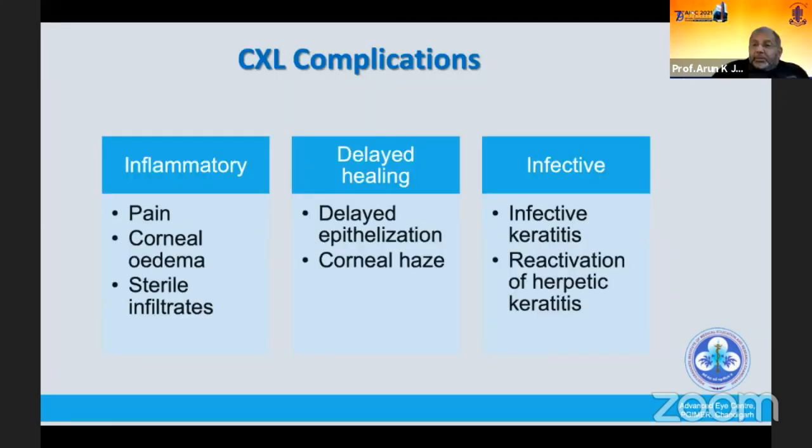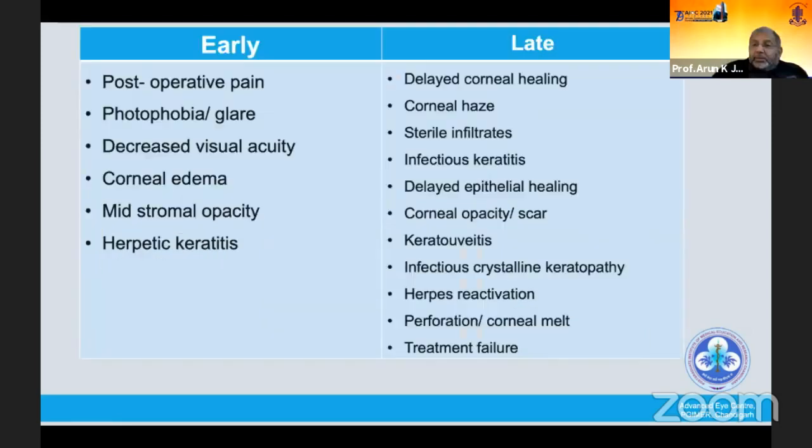And because of the delayed healing process, there could be delayed epithelialization, which can also lead to corneal haze. And the third and very important one is the risk of infective keratitis and reactivation of herpetic keratitis. The same complications can again be categorized into early and late groups, depending on whether they present early or late. So we will take the most important ones one by one.